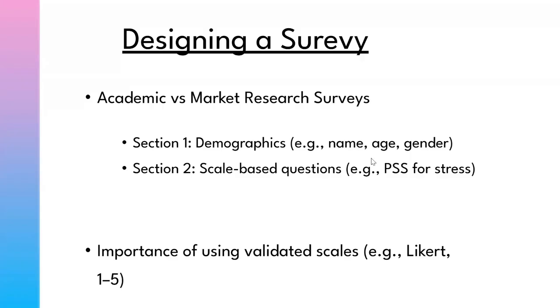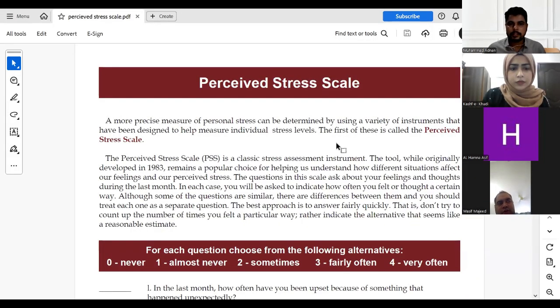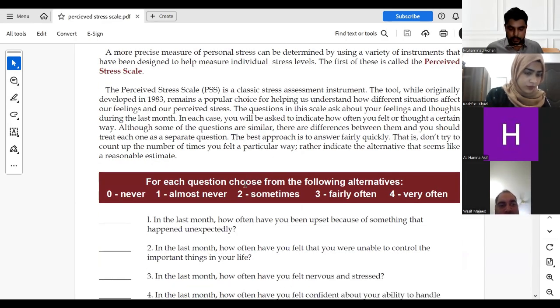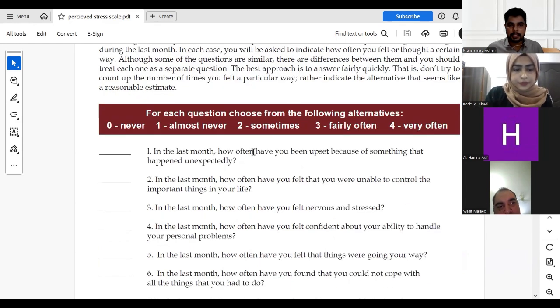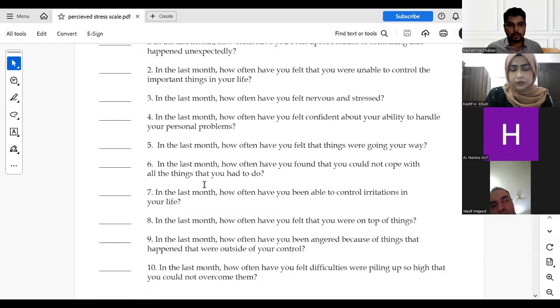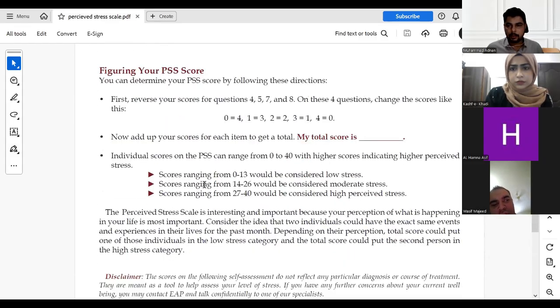So let me share one scale with you. Basically, this is the perceived stress scale. It is visible. I downloaded it from the internet. The purpose is to show you that these are the questions we need to make the questionnaire. For example, question one is "In the last month...", and we have scoring, like 0 is equal to never and 1 is equal to almost never. This kind of scoring is necessary because it helps us run the analysis after the data collection.